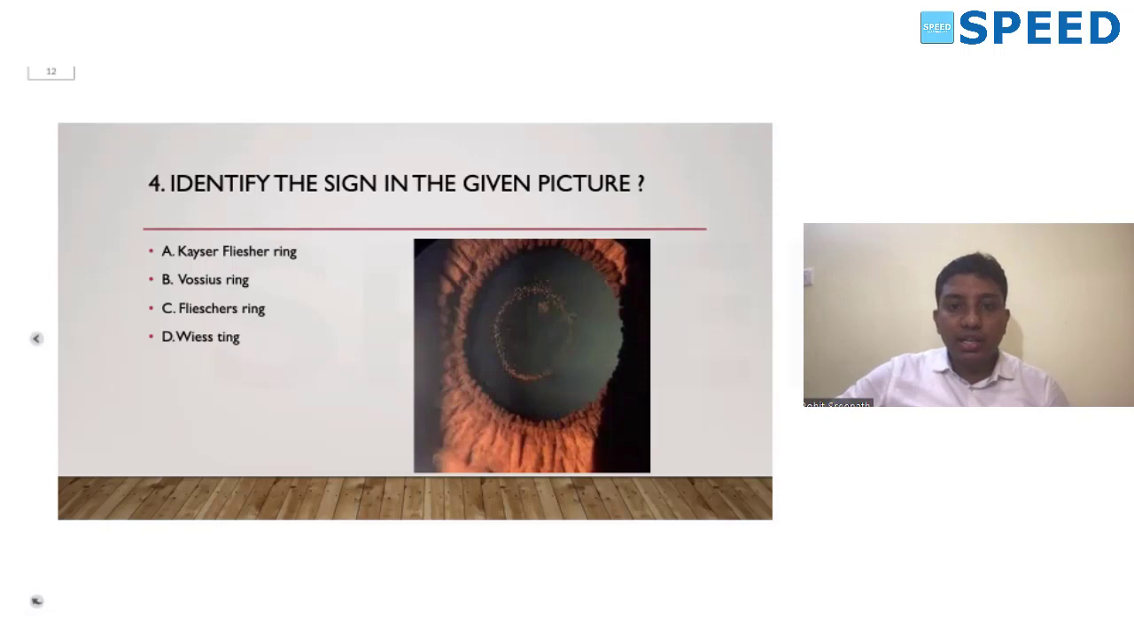Next question, identify the sign given in the picture. So clearly, when we discussed cataracts, I told you about the Vossius ring and the rosette cataract. These are all features of blunt trauma. So what is the Vossius ring? It is a ring-like pigmentation on the anterior lens capsule that occurs following a blunt trauma. This is known as the Vossius ring.